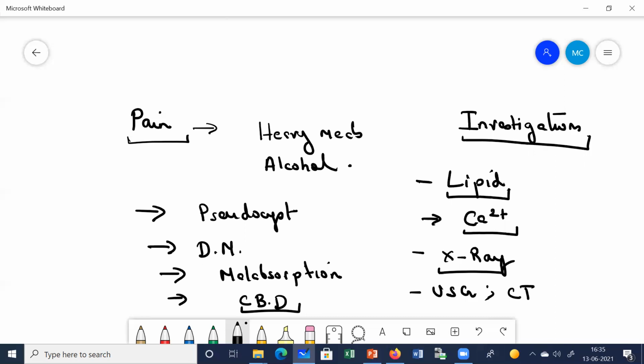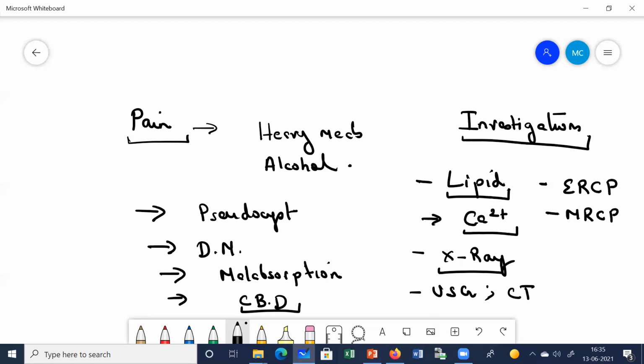Then, to clearly see the pancreatic ducts, we can carry out the ERCP procedure. It can demonstrate the pancreatic ducts very clearly. Instead of ERCP, we can also go for magnetic resonance cholangiopancreatography, that is MRCP, which also gives a clear view of the pancreatic ducts. Clear?